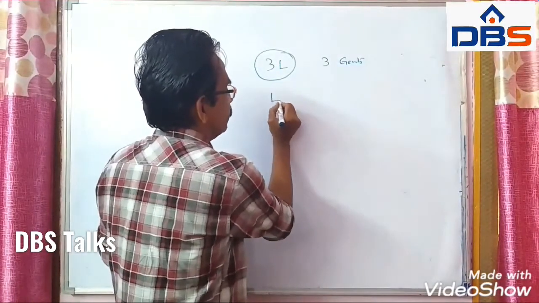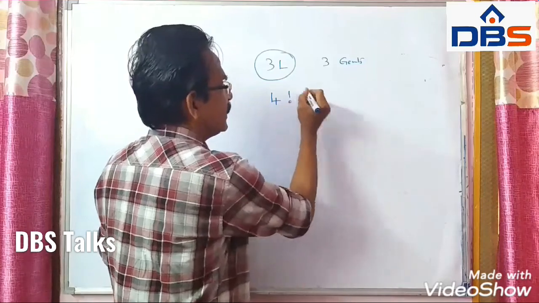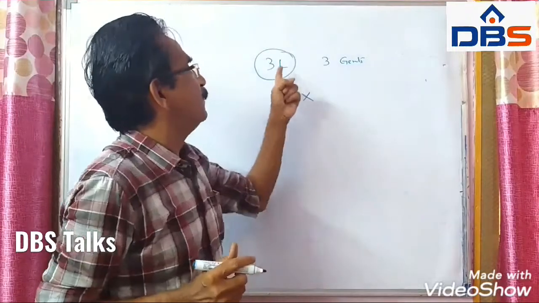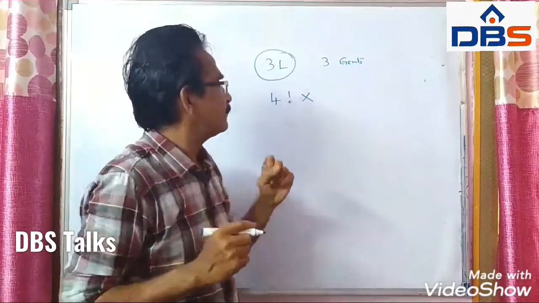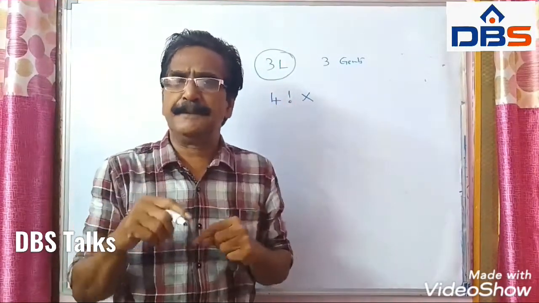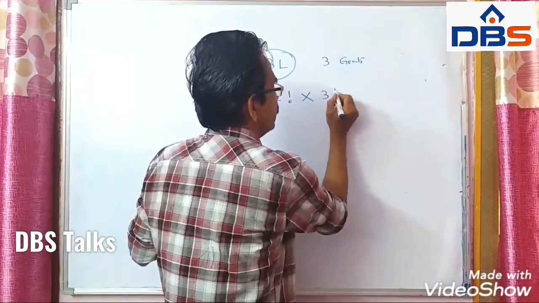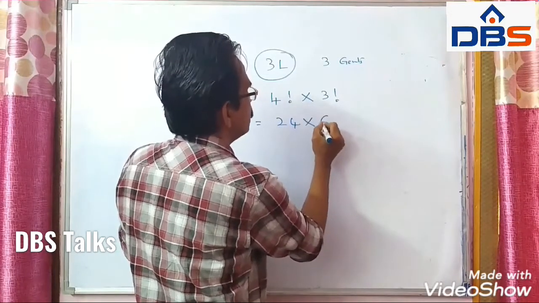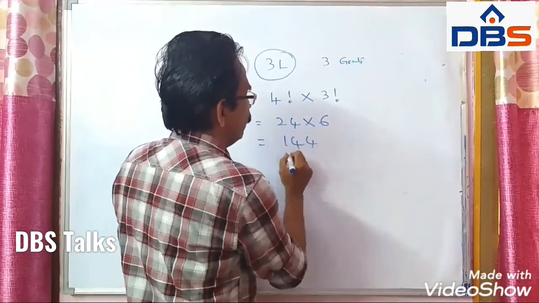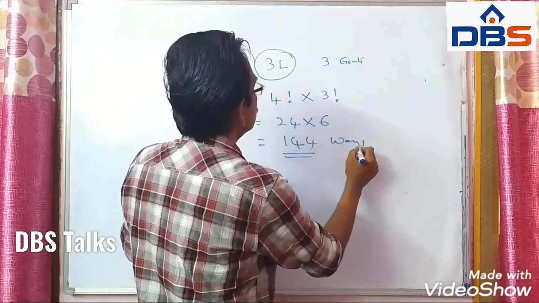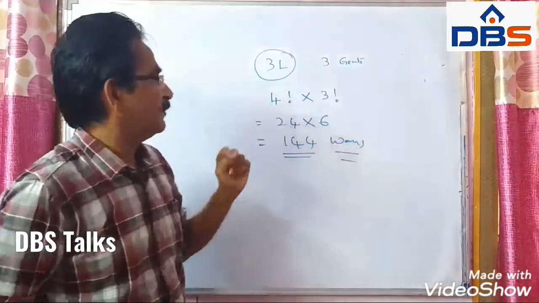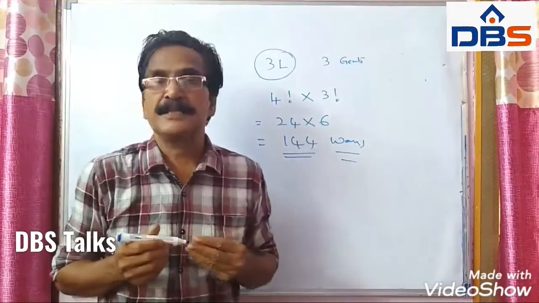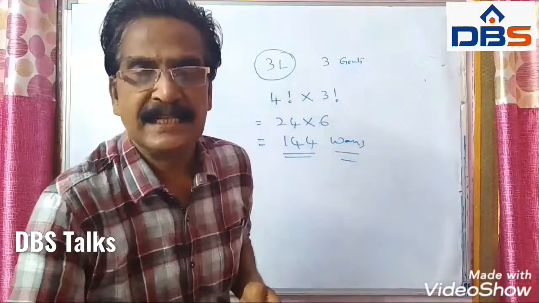So these 4 units can be permuted in 4 factorial ways, into again these three ladies, who can be internally permuted in 3 factorial ways. So the total comes to 24 into 6, 144 ways. 4 factorial into 3 factorial is equal to 144 ways. So in 144 ways these three couples can be seated, so that ladies come together.